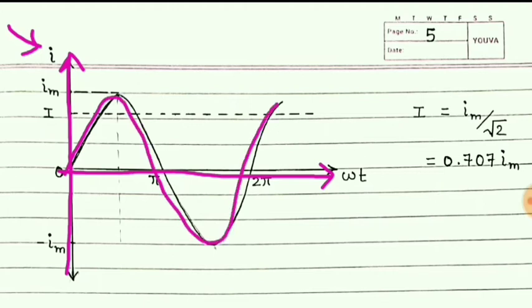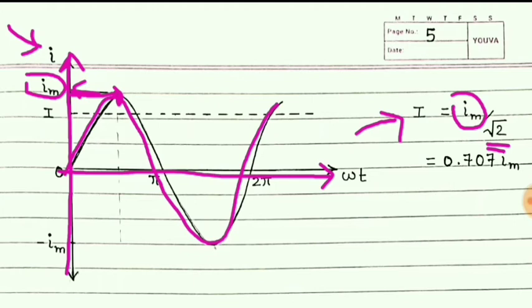This point represents the amplitude of this current, meaning it is the maximum value denoted by Im. And we know that the RMS value of current I is equal to its maximum value upon root 2.